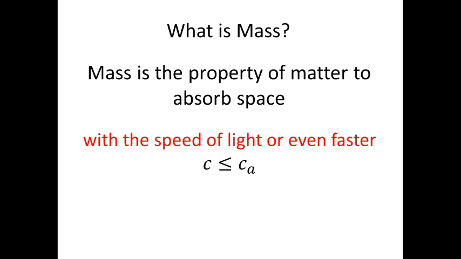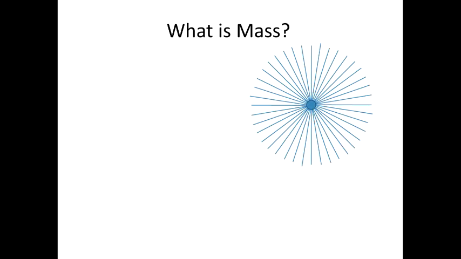Let's talk a little more about mass as the property of matter to absorb space. I already mentioned that a larger mass absorbs more space cells in one cycle of space absorption than a smaller mass, and therefore has more space absorption lines. We can say that mass can be measured by the number of lines of space absorption, or by the average solid angle attributed to one line.